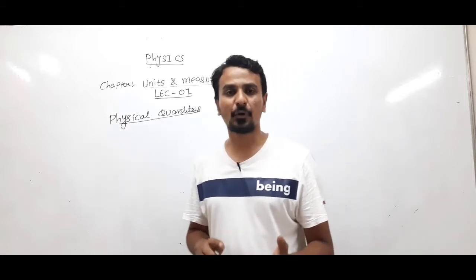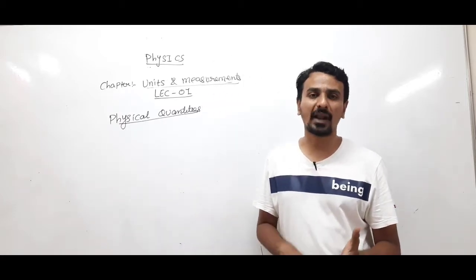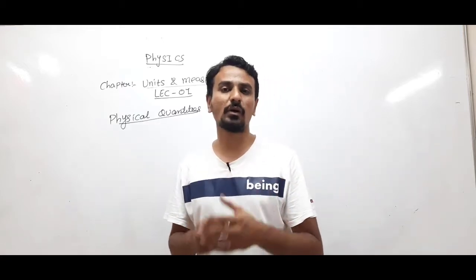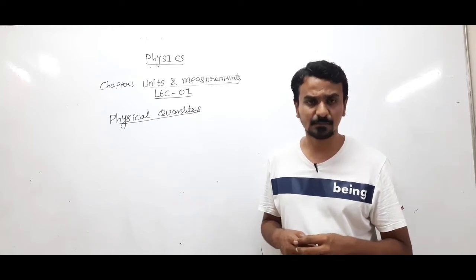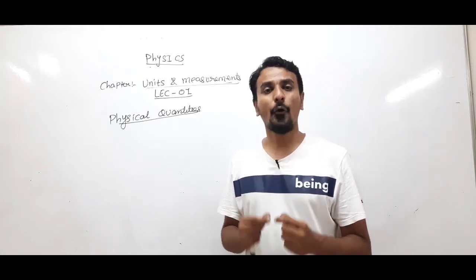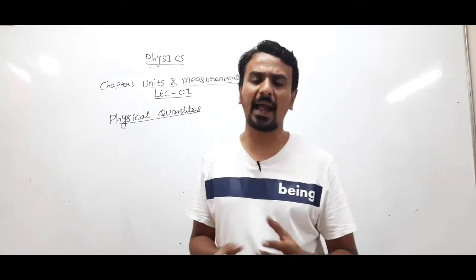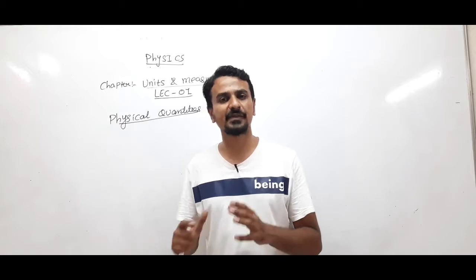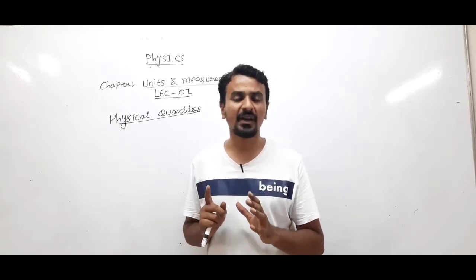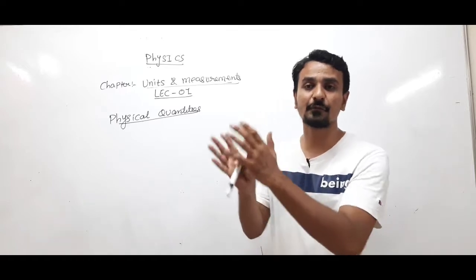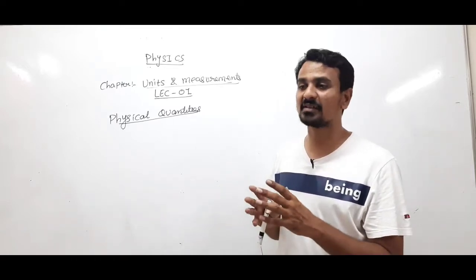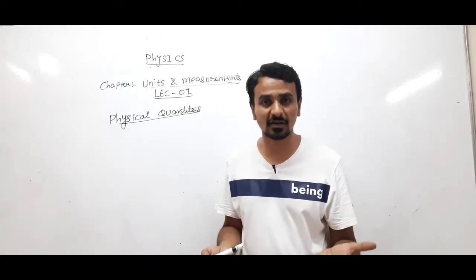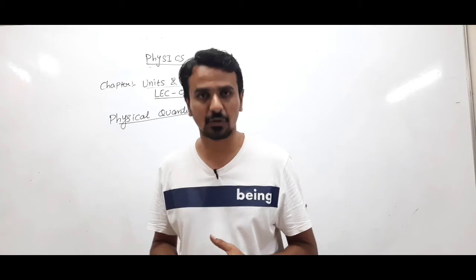But if I talk about mass, weight, length, speed, velocity, distance, displacement, these are quantities which you can measure by any means. Those quantities which we are able to measure by any means are known as physical quantities. So in this chapter, we are going to discuss different types of physical quantities. We will not discuss happiness or sorrow, because these are not physical quantities, since you are not able to measure them.